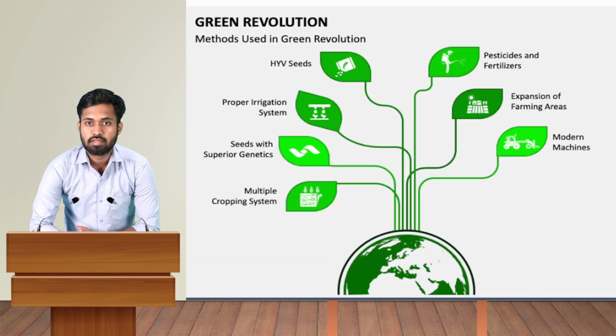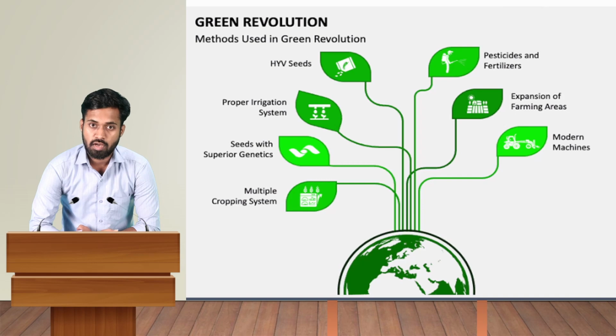Next is, what are the methods or ways which we implemented during the Green Revolution. So first we focused on HY seeds, that is high yield seeds. It means seeds which are specifically developed for more output. Then we also focused on a proper irrigation system.